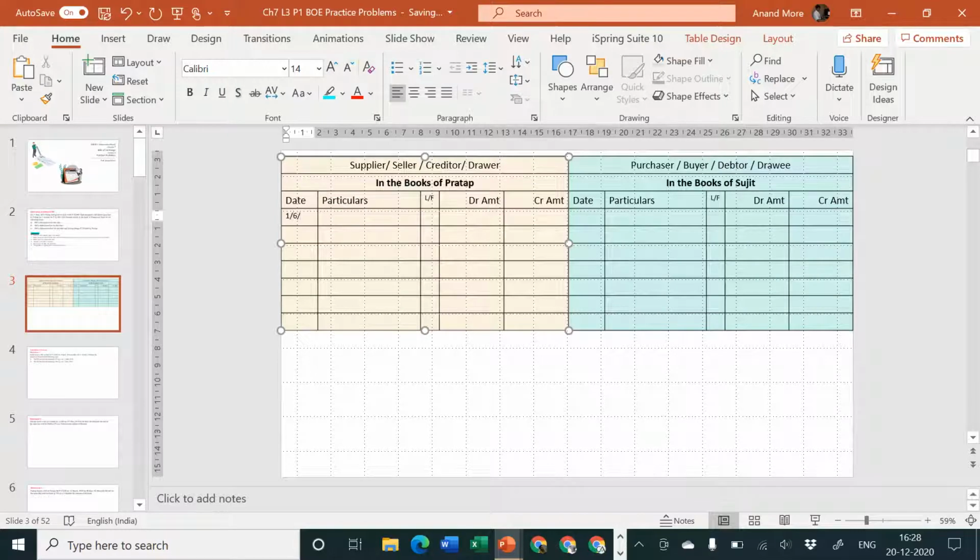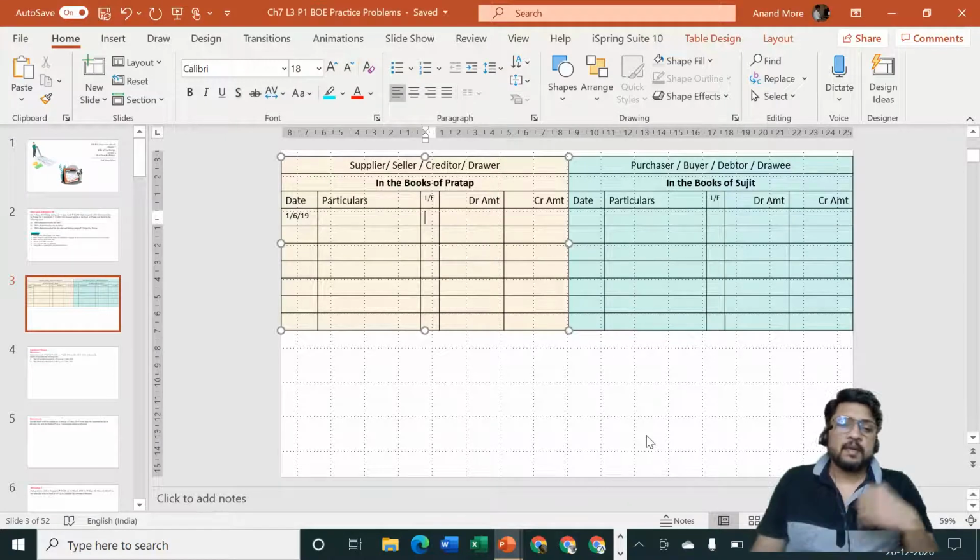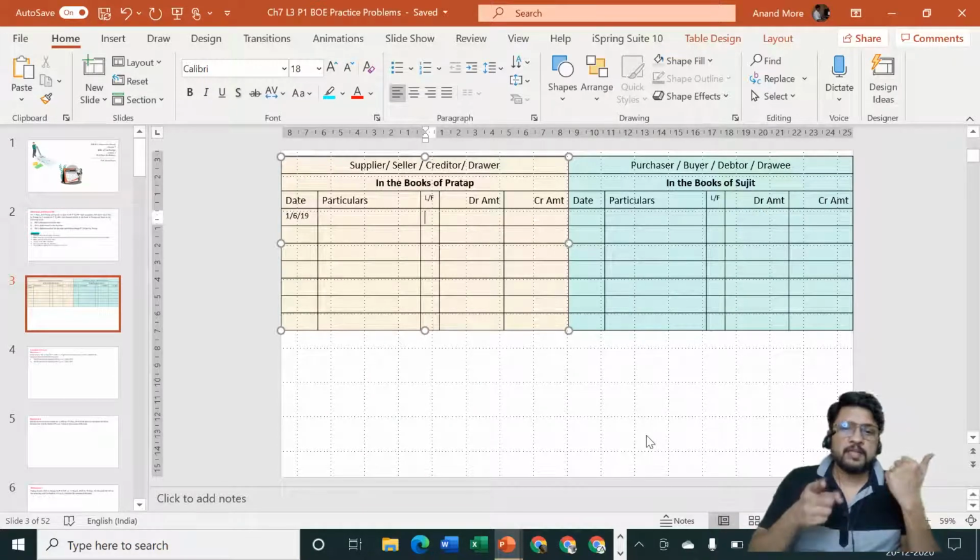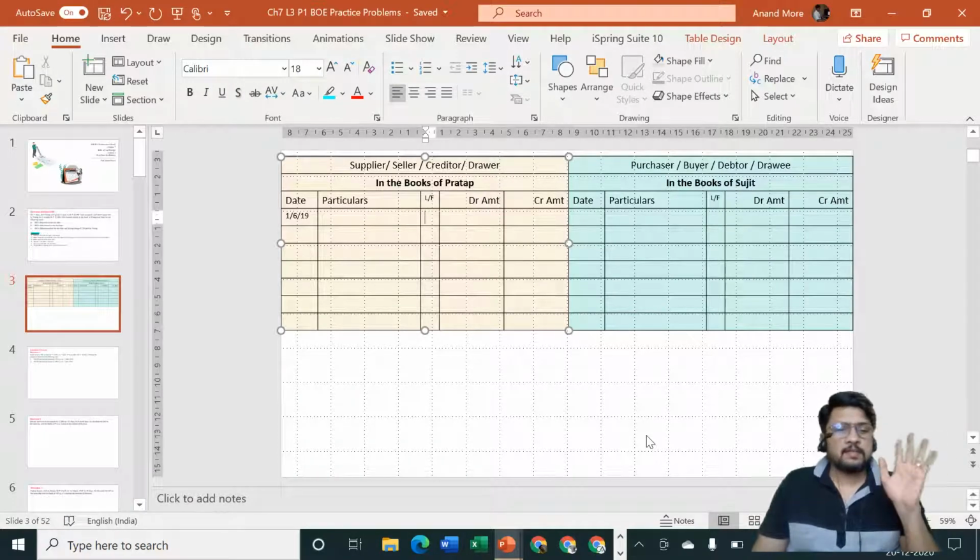1st of June 2019, I'm going to consider the entry of sale. What has happened? Pratap has sold the goods. Think about it. For Pratap, are goods coming in or going out? Since he is the seller, goods are going out, that means sales.